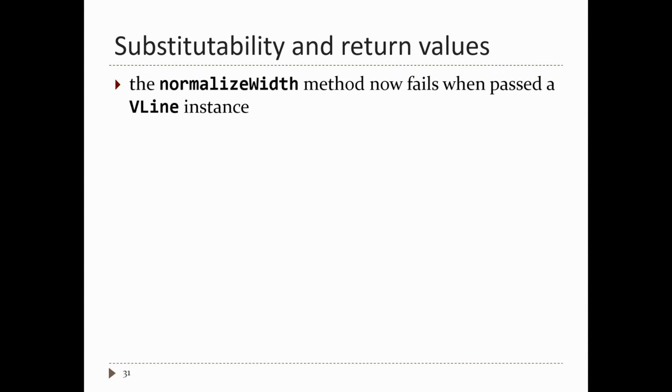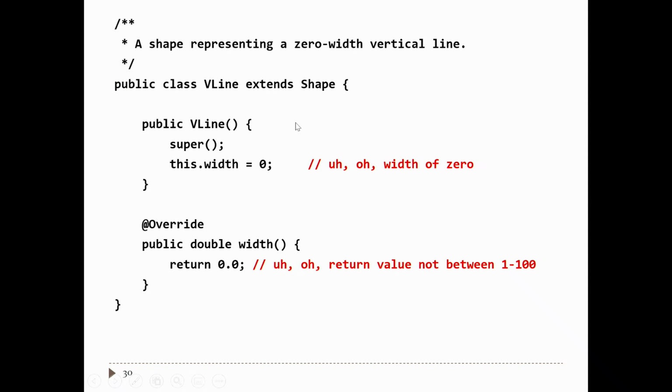And again, there's no way for the compiler to help you here. There's no way for the compiler to look at this code and say, hey, this breaks some contract from the superclass, because the compiler can't read your English documentation or your written documentation and infer that this is a problem.